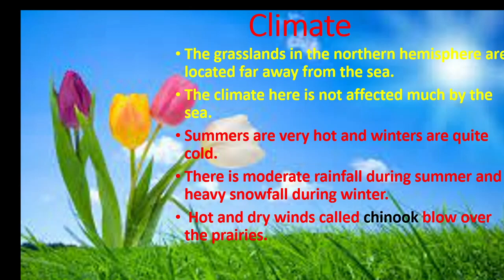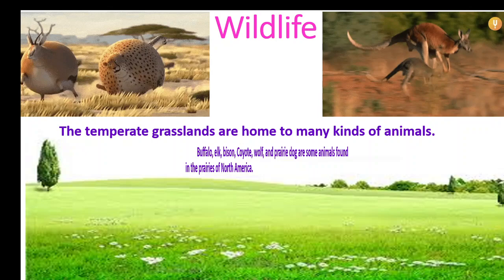Now we are going to learn about the wildlife of this region. Temperate grasslands are home to many animals. That is, temperate grassland is rich in wild bison. Some animals found in the prairies of North America. In South America, there are the rhea, the largest bird of America, a fox and deer. Emu, kangaroo, and wallaby are found in Australia. In Russia, there are sheep, otter, and vultures. In South Africa, we have leopard and rhinoceros.